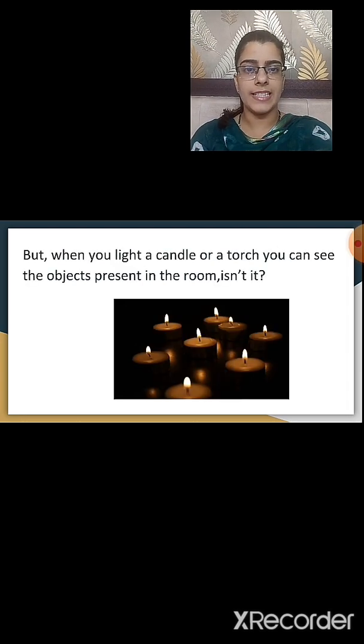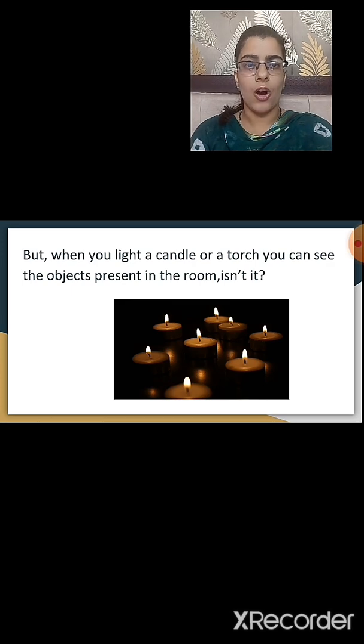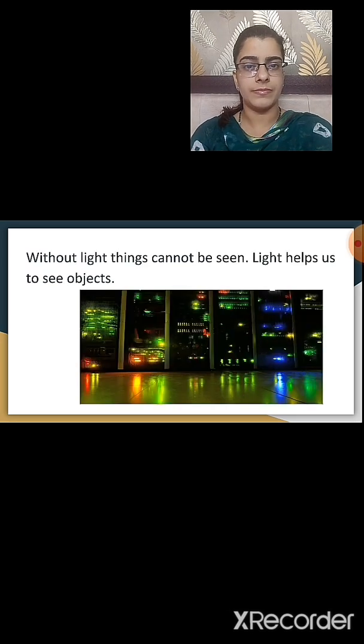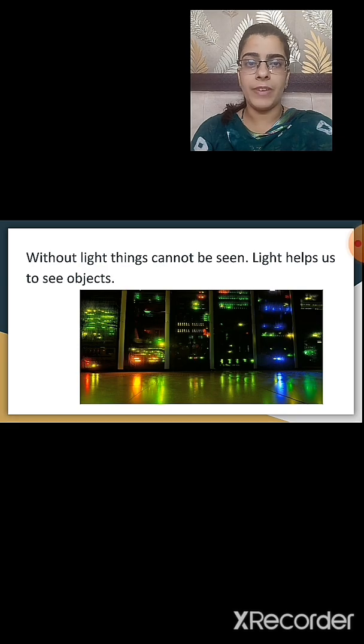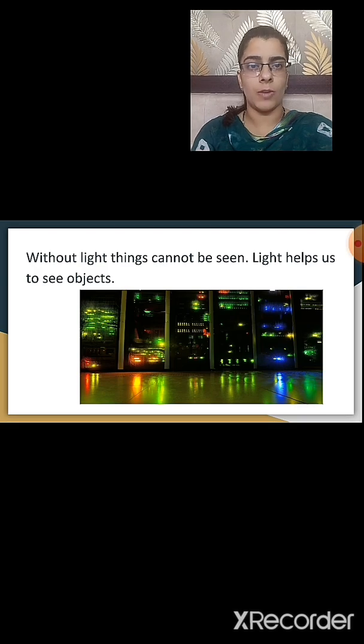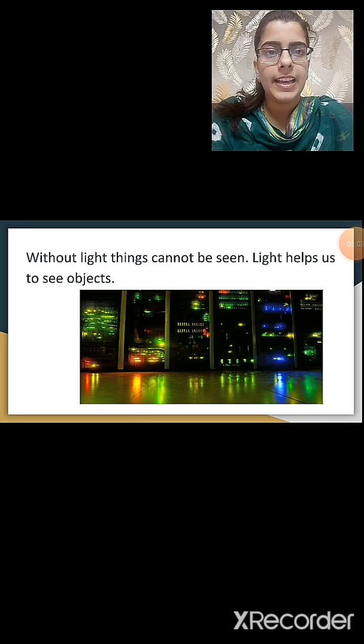But when you light a candle or a torch, you can see the objects present in the room, isn't it? Yes. Without light, things cannot be seen. Light helps us to see the objects. So, in the absence of light, we cannot see the things. This is the light that helps us to see or to view the objects. But what is light? Light is a form of energy that helps us to see the different objects that are present around us.